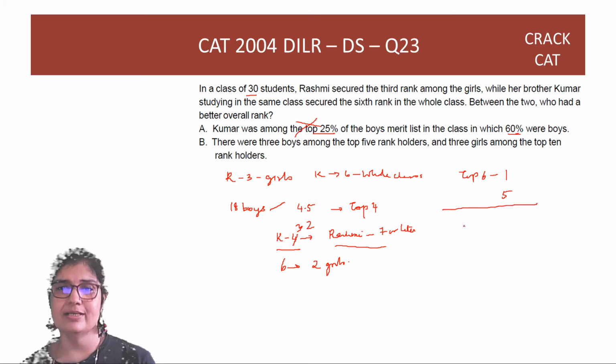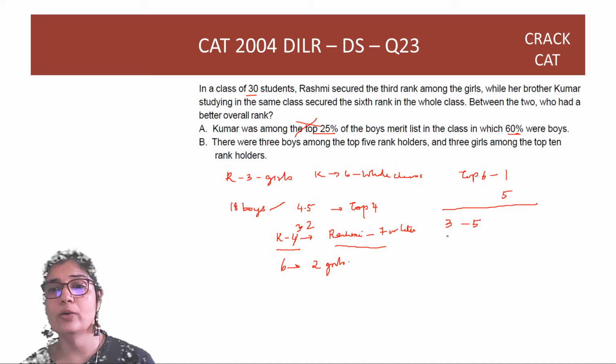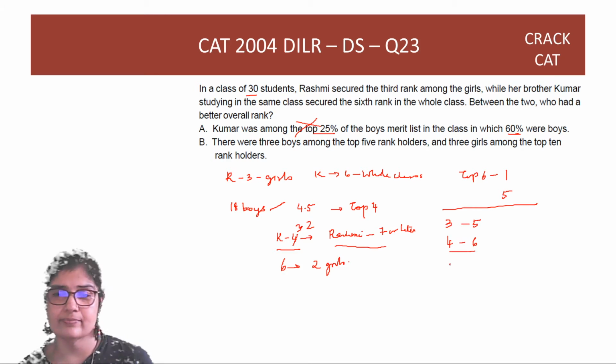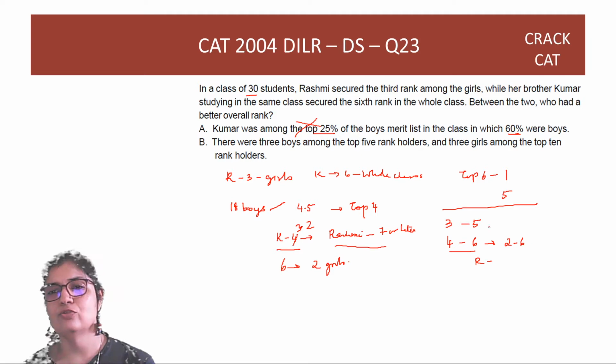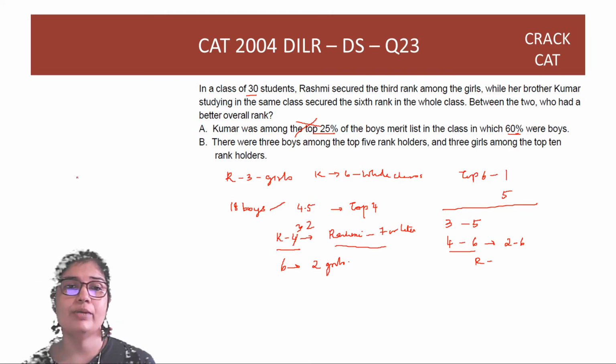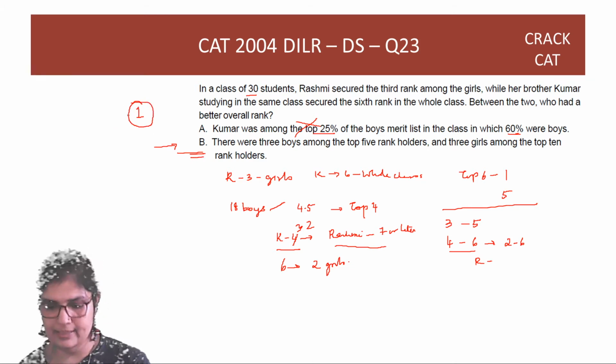There were 3 boys among the top 5 rank holders. So there are 3 boys amongst top 5, which means including Kumar, there are 4 boys amongst the top 6 because Kumar is 6th. So if there are 4 boys among the top 6, that means there are only 2 girls among the top 6, which means Rashmi, who is 3rd, has to fall behind Kumar. So B alone is sufficient. Statement 2 alone is sufficient, which means one statement alone is sufficient. Again, answer is option 1, right?